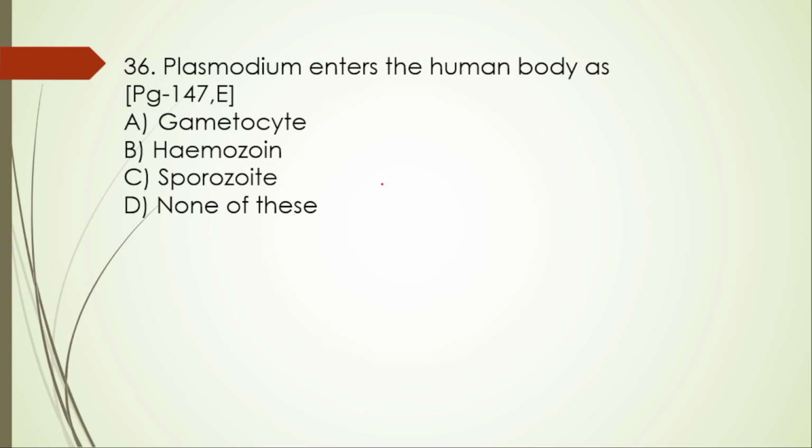36th one. Plasmodium enters the human body as A. Gametocyte, B. Hemozoin, and then C. Sporozoite, and then D. None of these. So here the right option is option C, sporozoite.